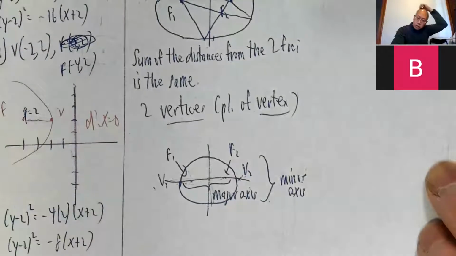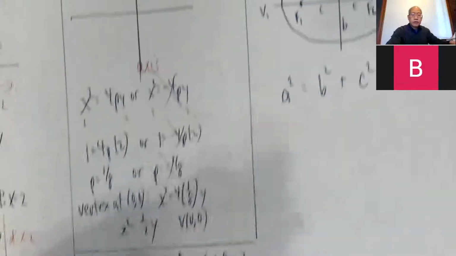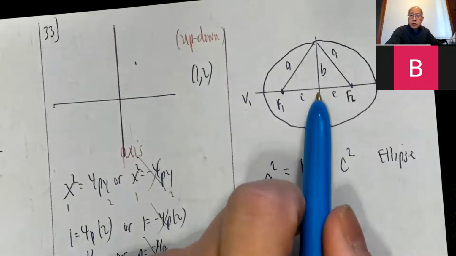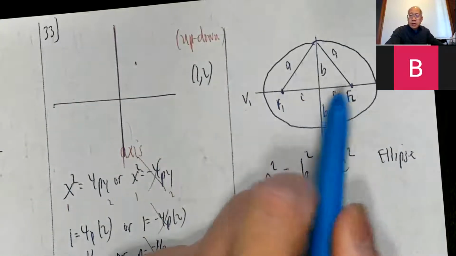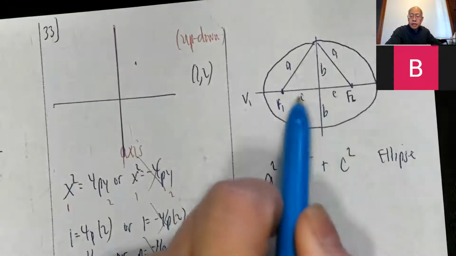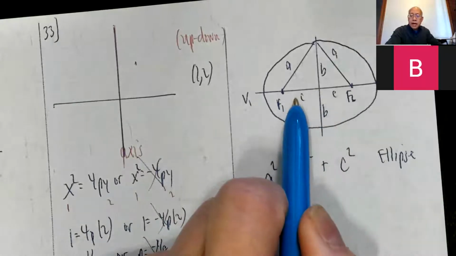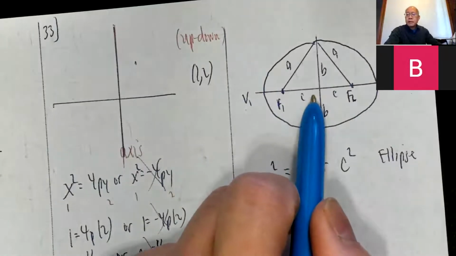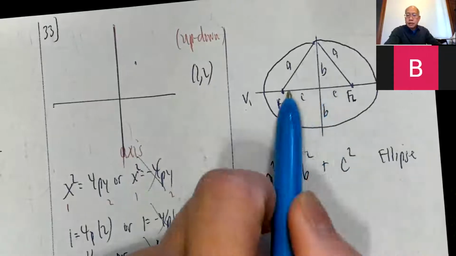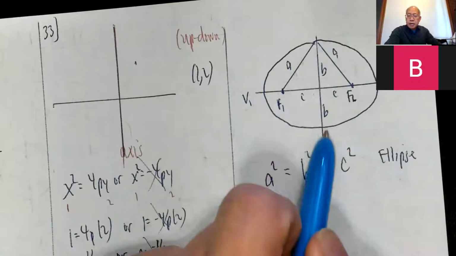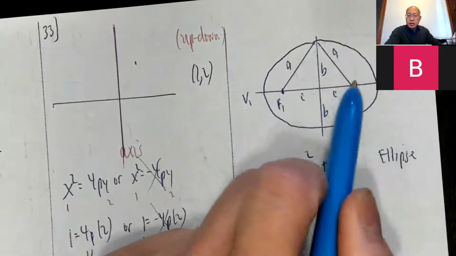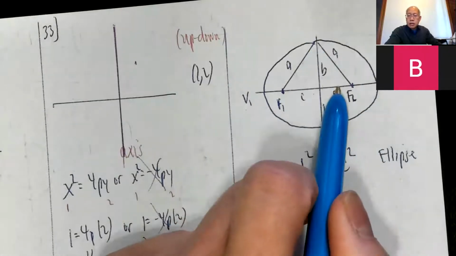Now, we will have occasion to call letters for this. So if I'm centered at the origin, the distance from the origin to either focus, we use C now. I know that we use P for the parabola. I guess one way to remember is P for parabola, but for the ellipse, we use C. Jumping ahead, for the hyperbola, we also use C. This is B. This distance from here to here is A, which also matches this distance, believe it or not. You can show that.